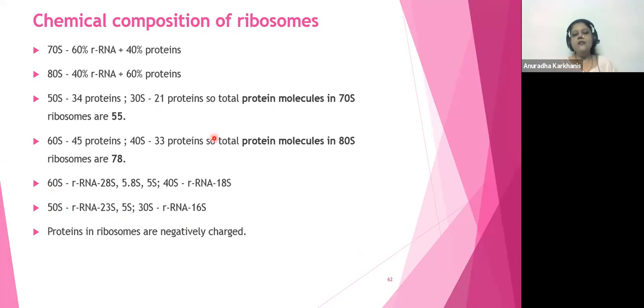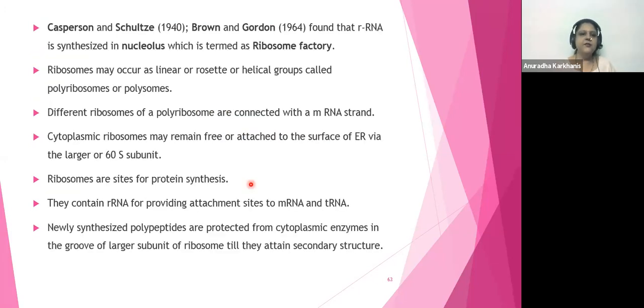फाइन. Proteins and ribosomes are negatively charged. Yeah, that is the reason they get attracted to the positive side chain. Okay. Kasperson and Schultz, Brown and Jordan found that rRNA is synthesized in the nucleolus, which is termed as the ribosome factory. So please remember, protein factory is a ribosome, and ribosome factory is nucleolus. Be careful again over here. आप फैक्ट्री नाम देखते ही राइबोसोम लिख के मार्क करके आ जाते हो. They are asking you what is the ribosome factory, where the ribosomes are going to be manufactured. So the ribosomes are going to be manufactured inside the nucleolus.